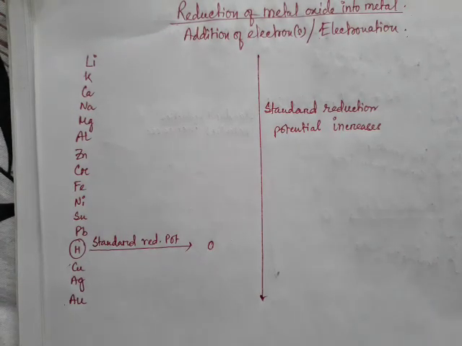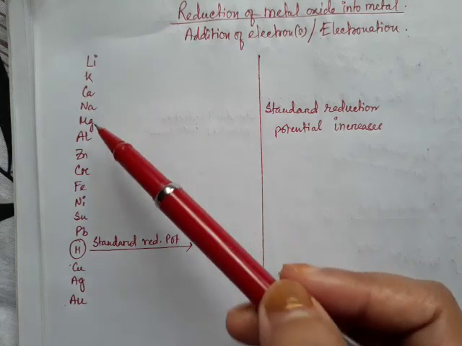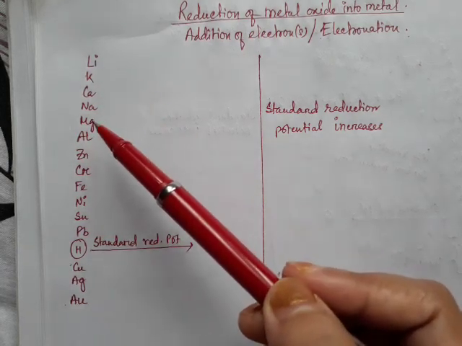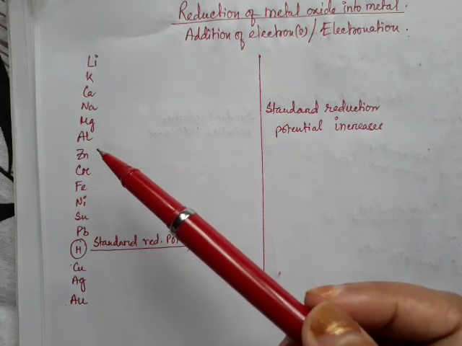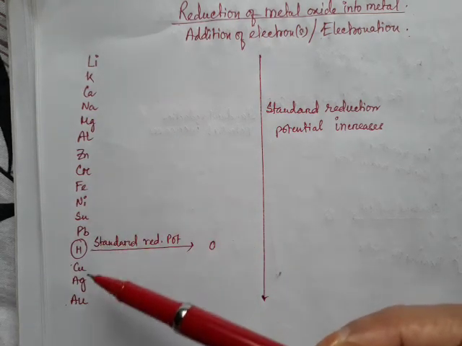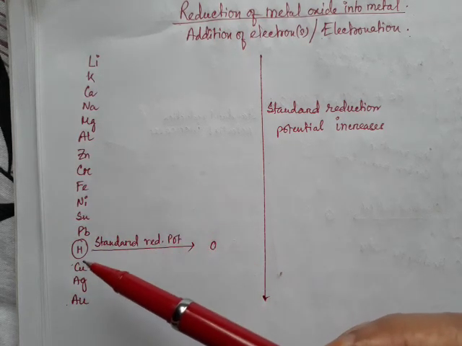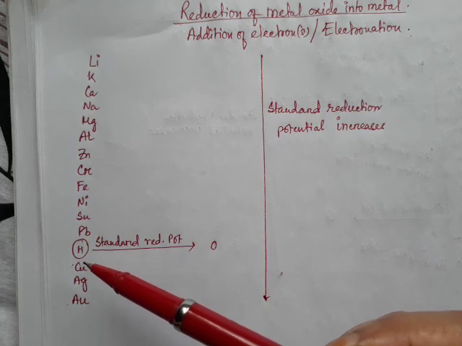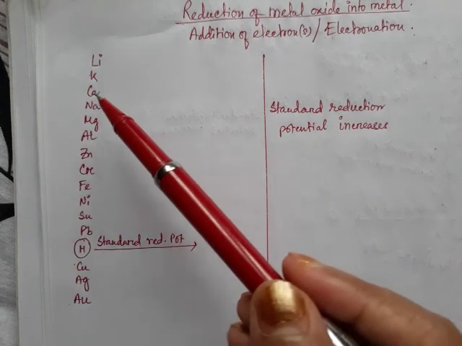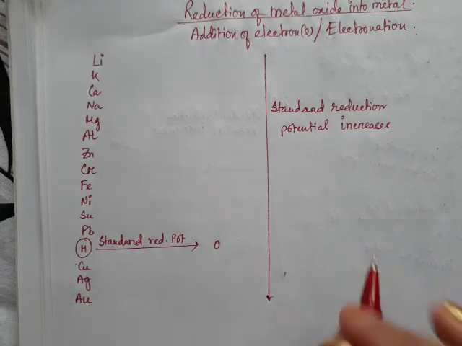And there is another significance also. A metal having a higher position in the electrochemical series can displace any other metal below it because they have reducing tendency. Okay, the standard electrode potentials of the metals towards the bottom are higher, so the ions of these metals are easily reduced, but the metals occupying higher positions in the electrochemical series are easily oxidized because of their lower standard reduction potential, or you can say that they have higher oxidation potential. For example,